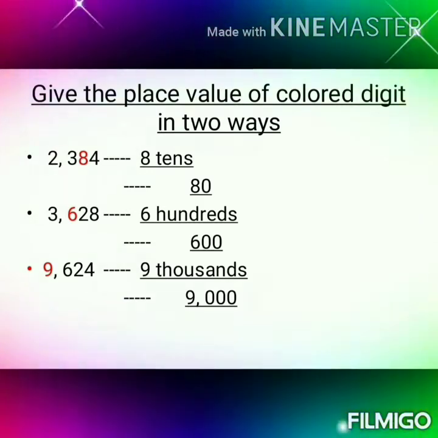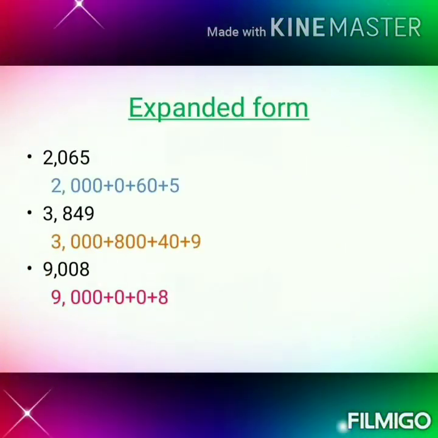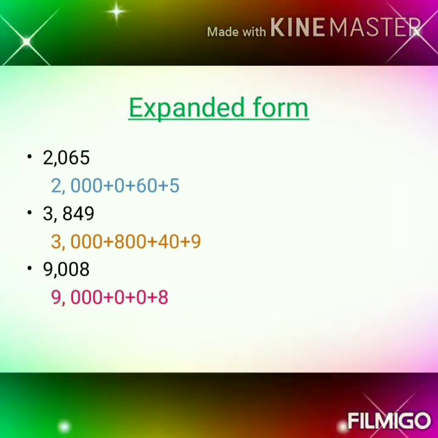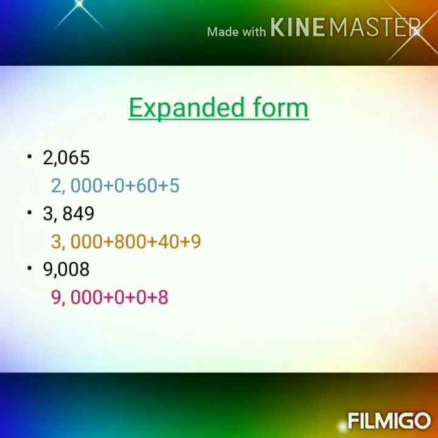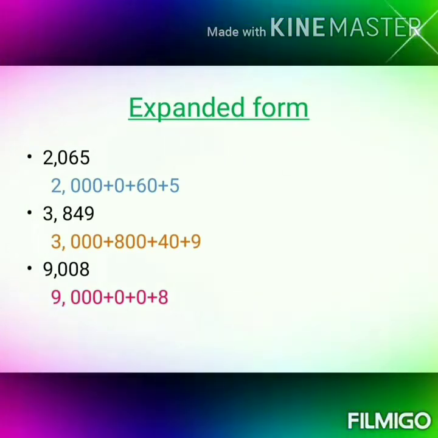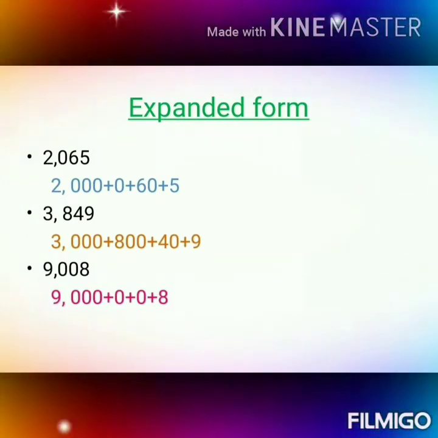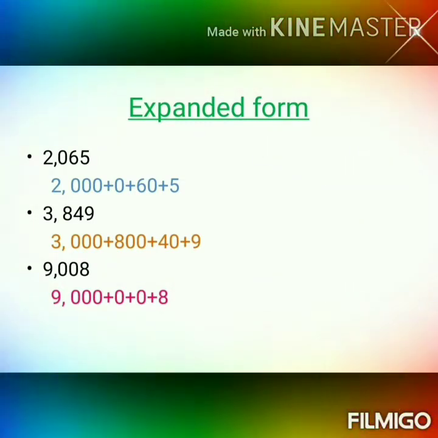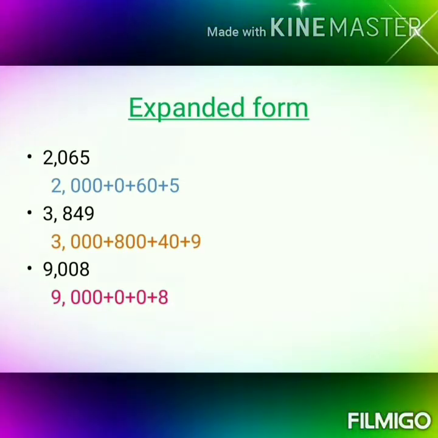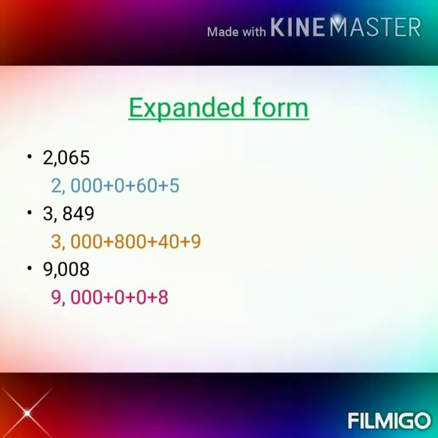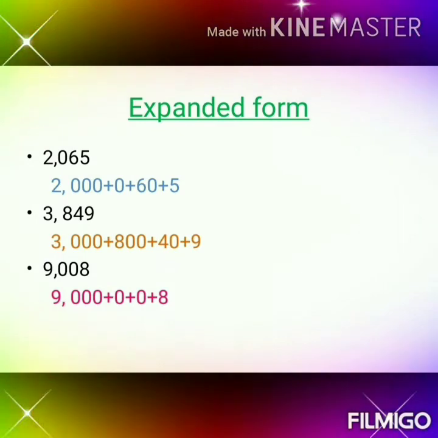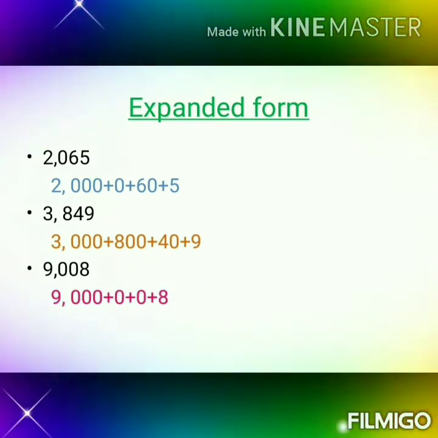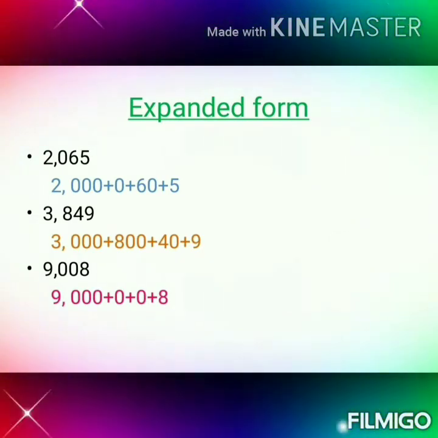Next, the method you are going to see here is expanded form. Expanded form is nothing but: the number will be given, and you just have to divide it by its places and write. Here the first question, 2065, is given. See, I am going from the first place. What is there in the thousands place? 2 is there, so how will you write? 2000. Write 2000, put a plus. In the hundreds place nothing is there, so write 0 and again put a plus there.